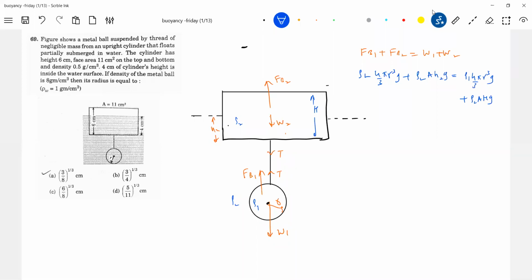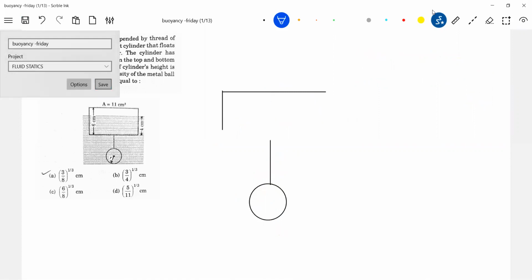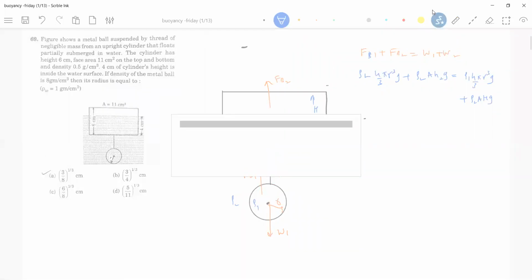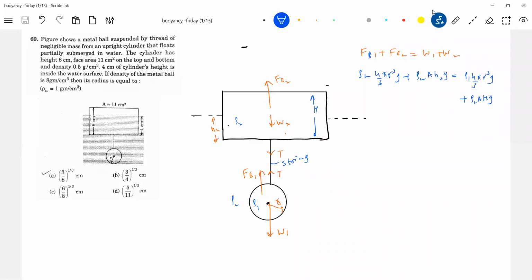Able to understand? Just simple analysis, nothing big. More than one body is partially immersed, and one body is floating, other is fully immersed. And it's a string. It's pure calculation, nothing but simple ideas. So you may expect questions of this kind. You can do the calculation later on, because anyway you can eliminate g. All other conditions are given, substitute that, you'll get the required answer.